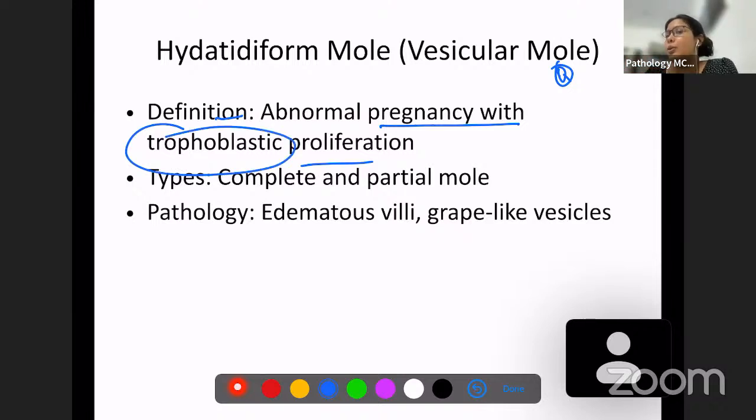What are trophoblasts? We already discussed. They are cytotrophoblasts and syncytiotrophoblasts. Cytotrophoblast was a single nucleated cell, and syncytiotrophoblast was a multinucleated cell, and these are cells which proliferate during pregnancy and produce hormones like HCG. This HCG is going to be high in hydatidiform mole. The reason being trophoblastic proliferation. So they're going to produce high amounts of HCG, and because of that, we're going to see high levels of serum HCG. So there are two types of moles, complete mole and partial mole.